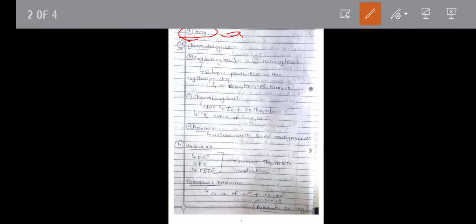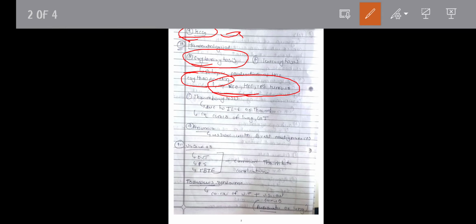Now let us discuss hematological syndrome. There is erythrocytosis due to the ectopic production of erythropoietin. It occurs in renal cell carcinoma, hepatocellular carcinoma, and CNS tumors.